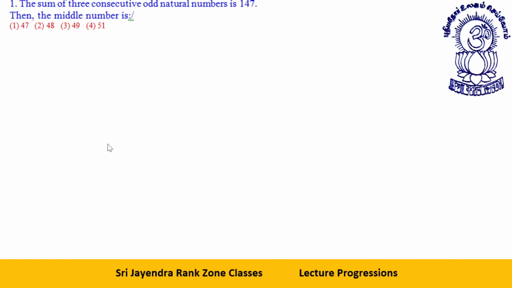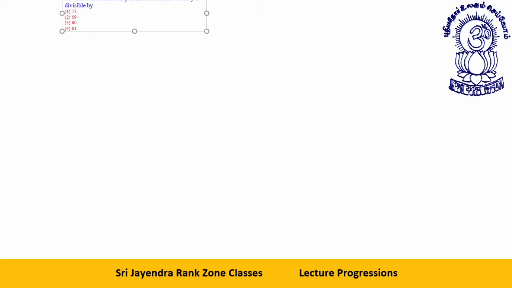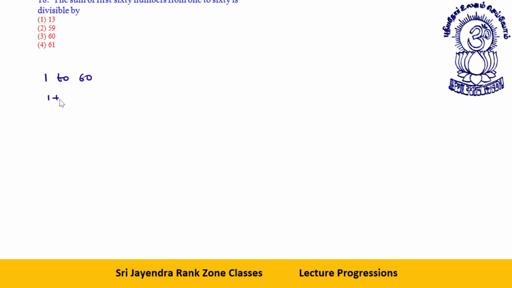Next one. Let's take the next one. The sum of the numbers from 1 to 60 is divisible by what? 1 plus 2 plus 3 up to 60 is equal to what? n into n plus 1 divided by 2, that is 30 into 61.